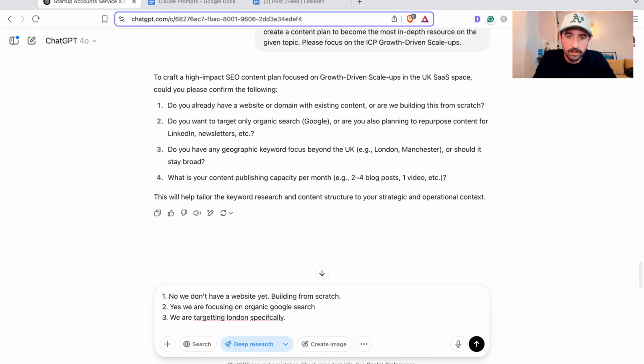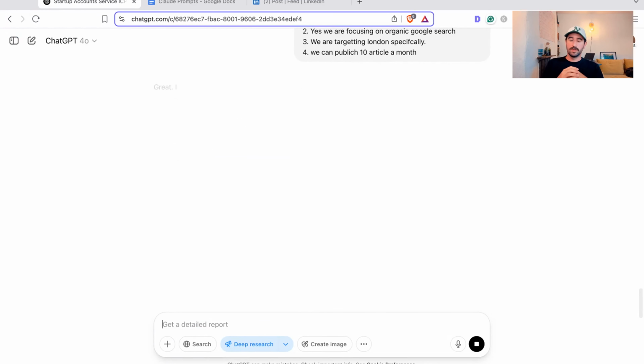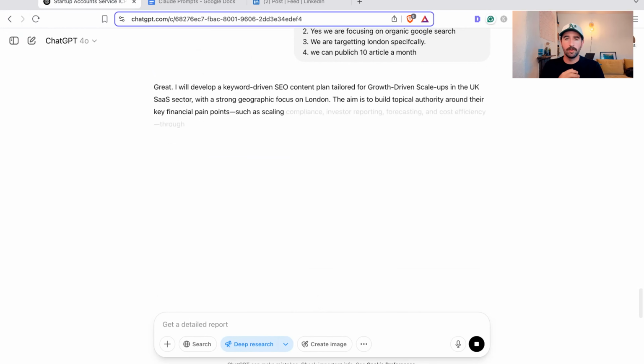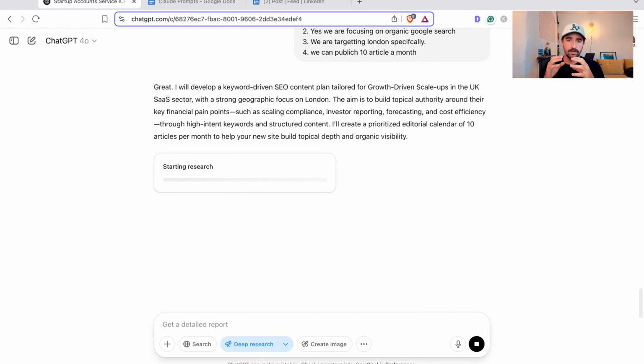What is your content publishing capacity per month? So let's say, what would be a reasonable thing? Let's say we can publish 10 articles a month. So that's going to help us define a little bit more of our content plan, and it's going to go away and do the research based on our ICP. It's going to go and do the keyword and topic research to then start creating our content plan that we can use.